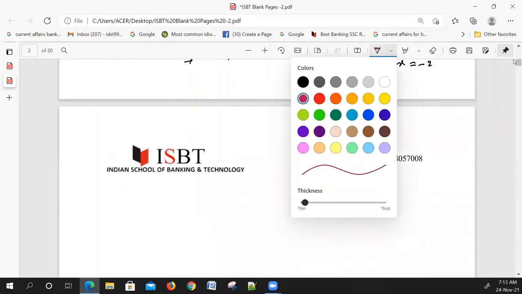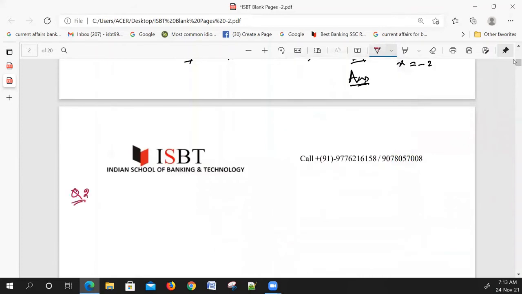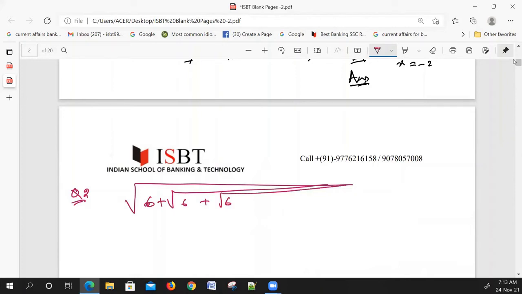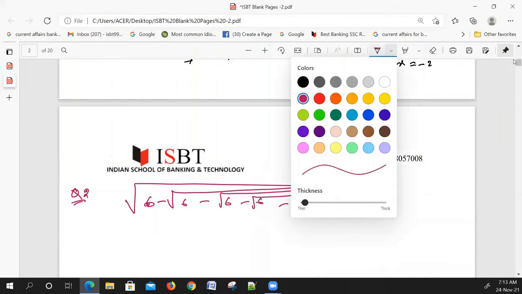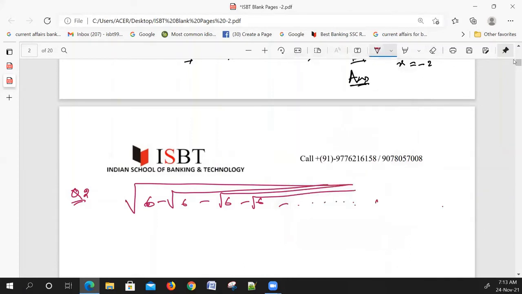Suppose this question is root 6 minus root 6 minus root 6 minus root 6 and so on up to infinite. What should be the value?